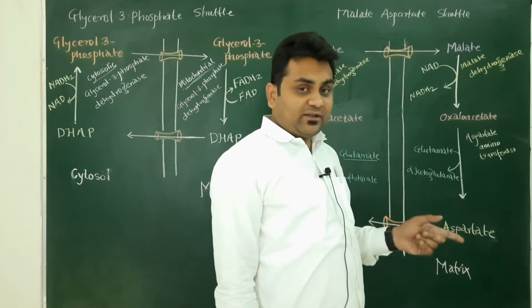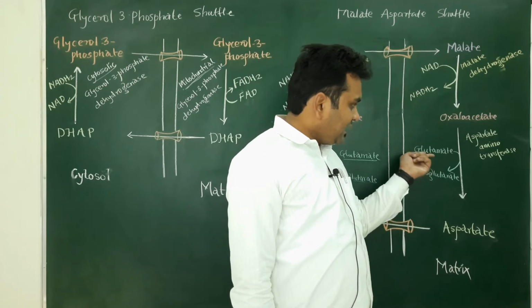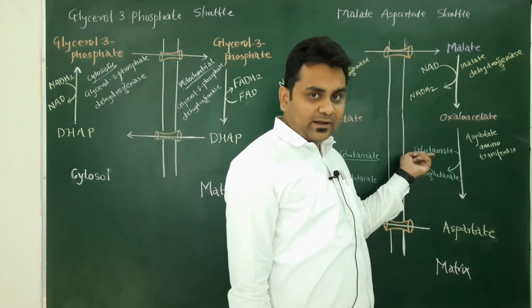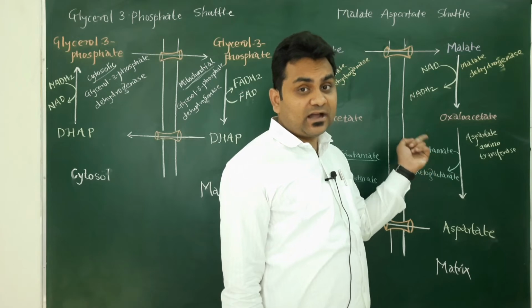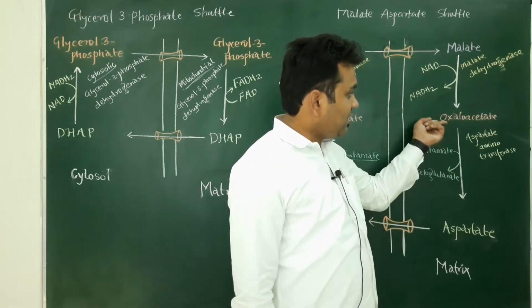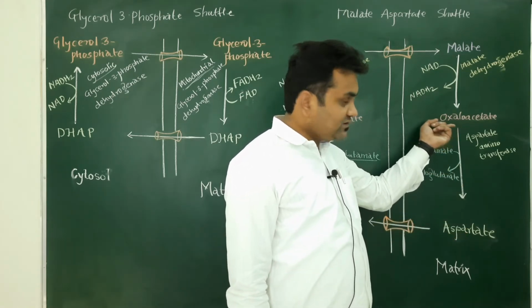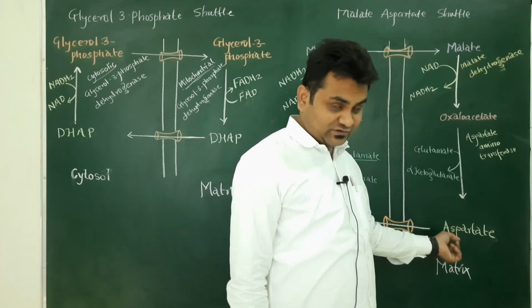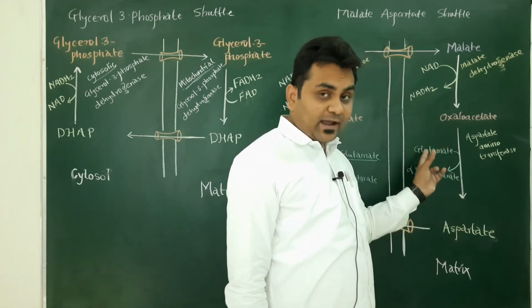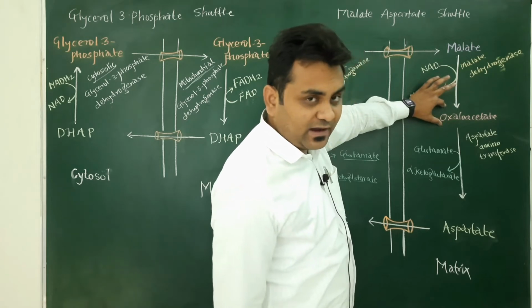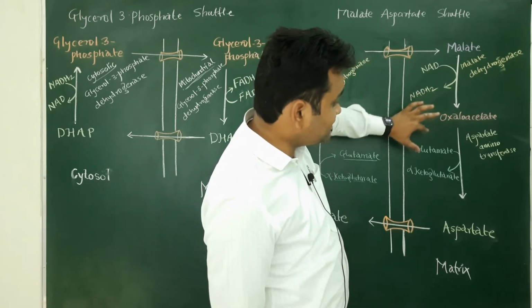So an amino group is required, and this amino group is transferred from the glutamate. Glutamate releases the amino group which is received by the oxaloacetate, and oxaloacetate will become aspartate. So here the amino group acceptor is oxaloacetate and the amino group donor is glutamate.